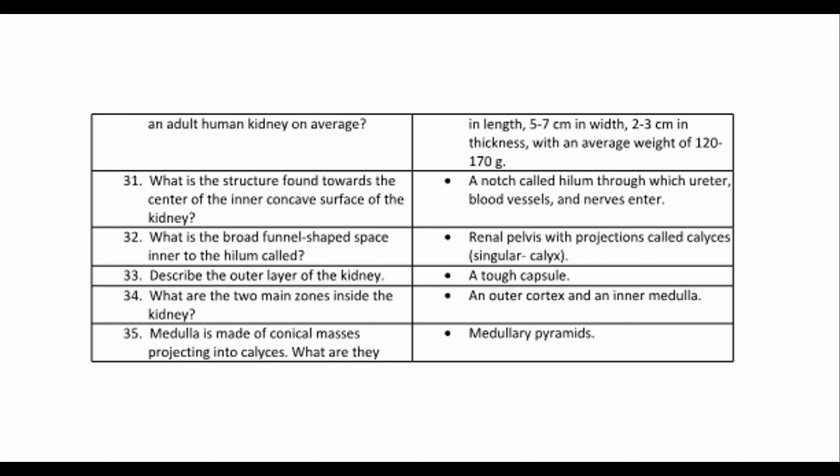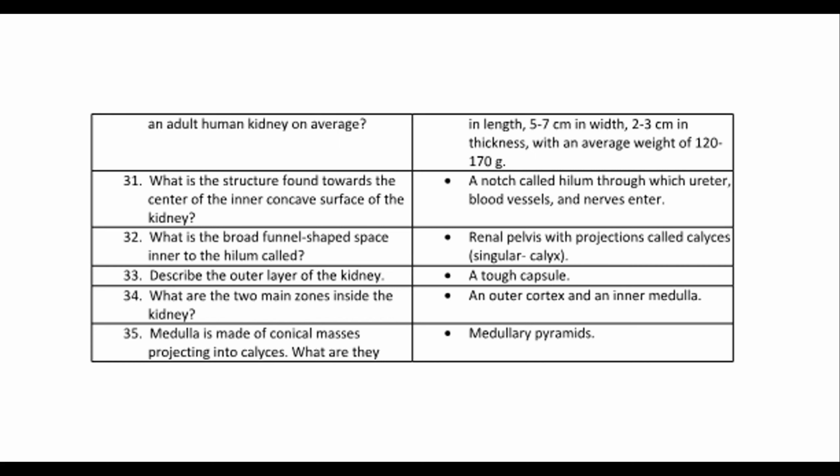32. What is the broad funnel-shaped space inner to the hilum called? Renal pelvis with projections called calyces, singular calyx. 33. Describe the outer layer of the kidney. A tough capsule. 34. What are the two main zones inside the kidney? An outer cortex and an inner medulla.